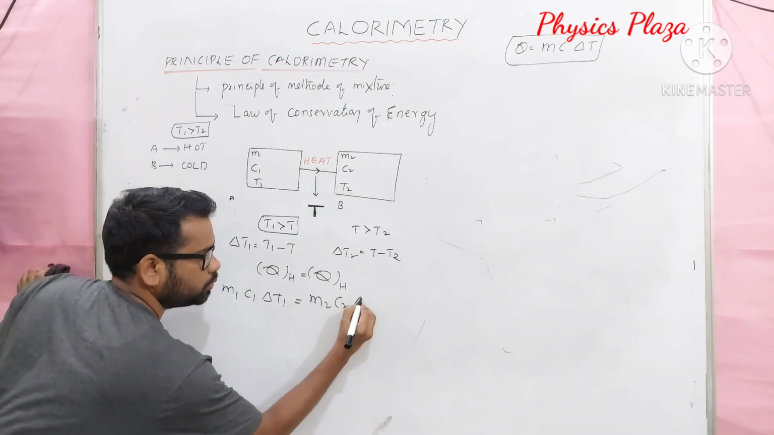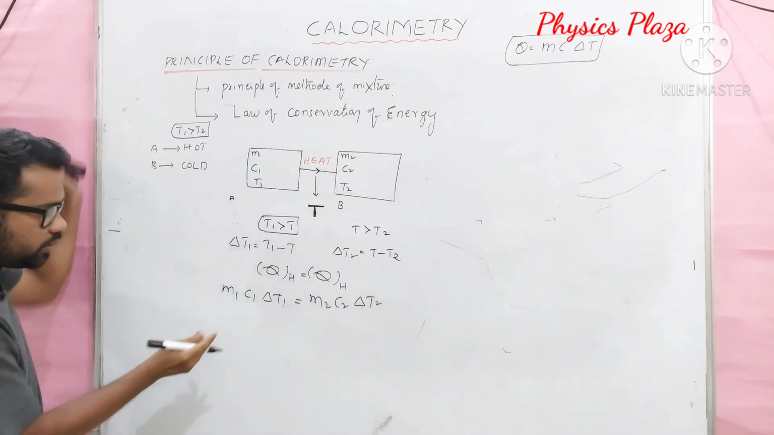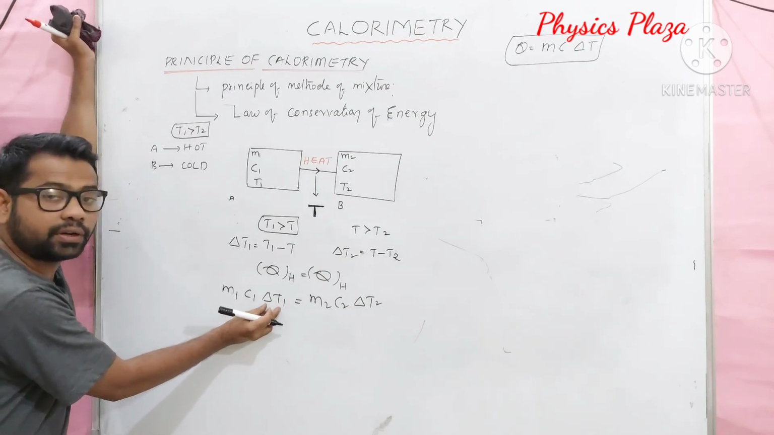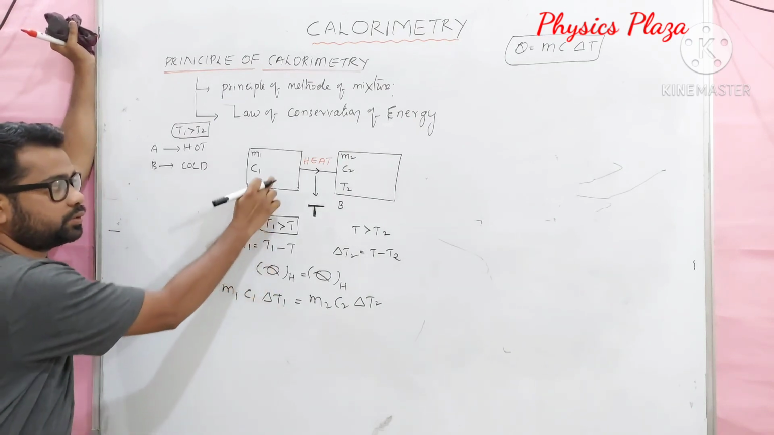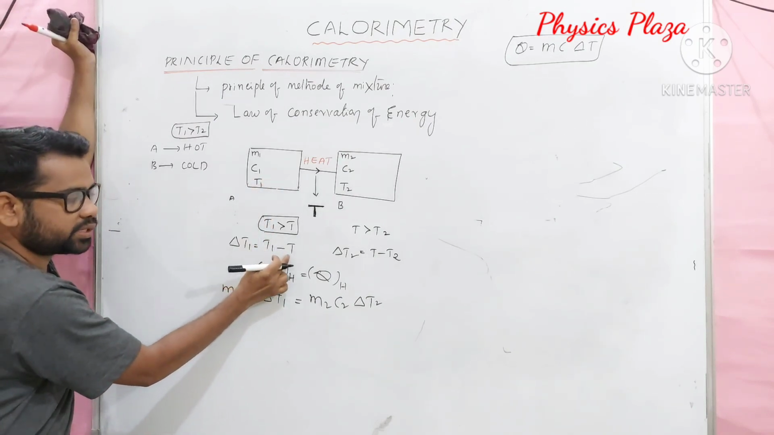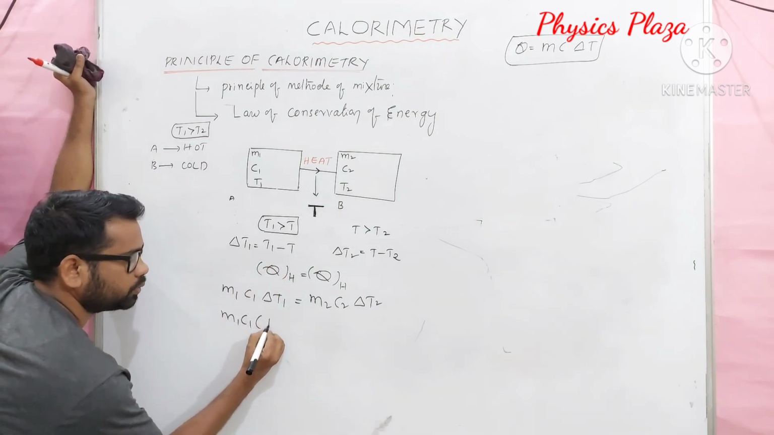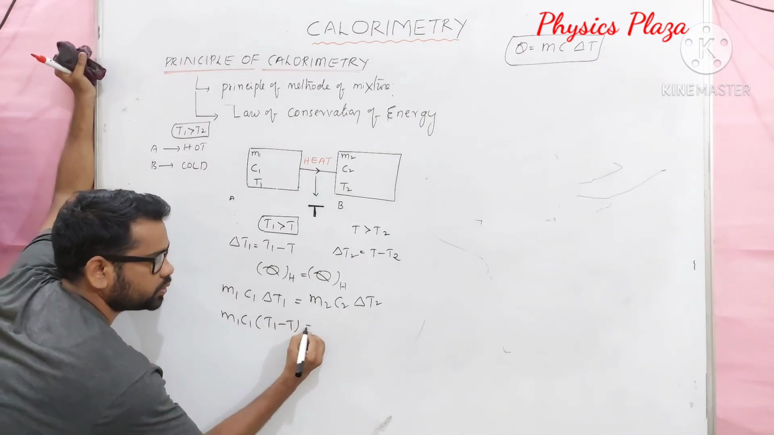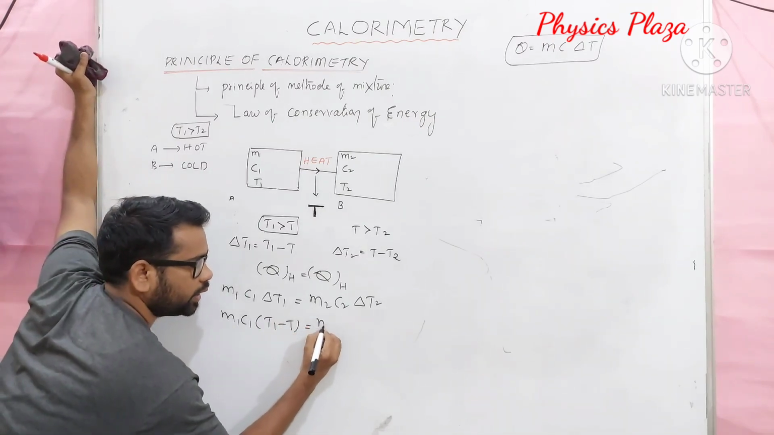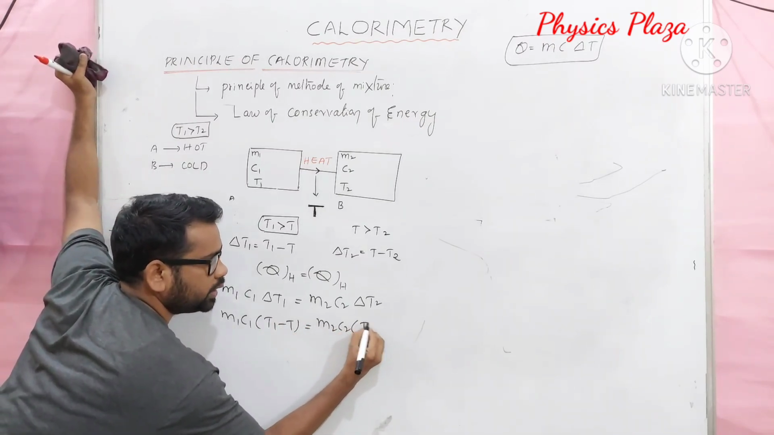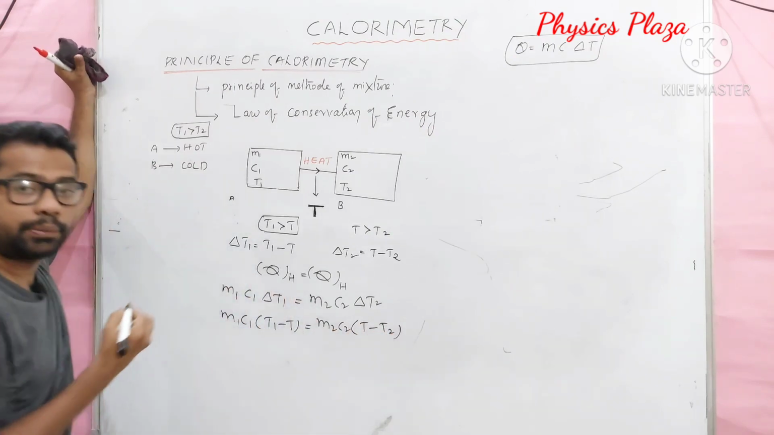m2 c2 ΔT2. But children, what is ΔT1? It is the fall in temperature of the hot body, that is T1 minus T. Please substitute here. It is m1 c1 into (T1 minus T), which is equal to m2 c2 into (T minus T2).